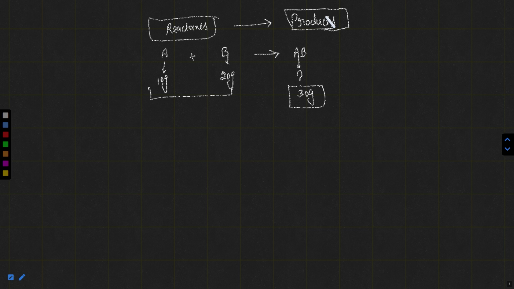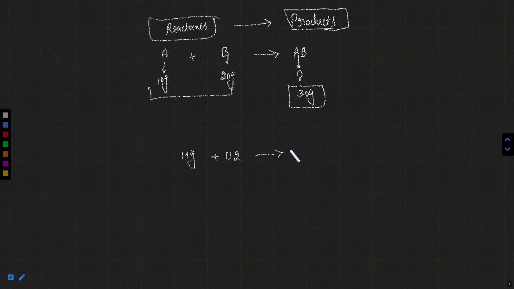But we can predict the amount of reactants and products if we know any one of them. Suppose we know the amount of products and one of the reactants, then we can predict the amount of the other reactant. So this is about the law of conservation of mass. For example, let's suppose Mg plus O2 react with each other and give magnesium oxide.